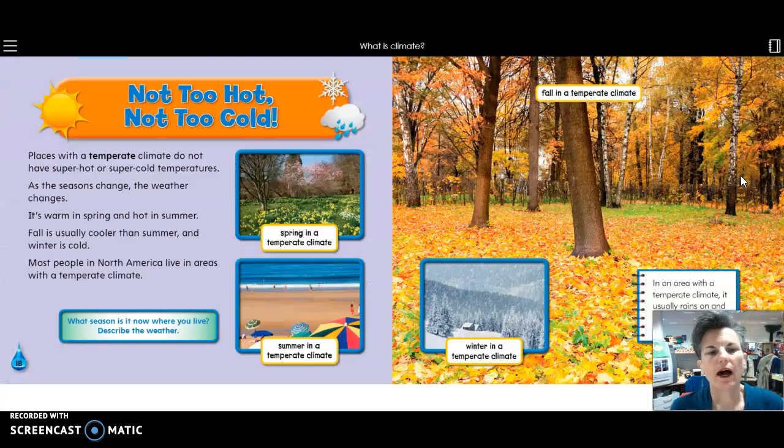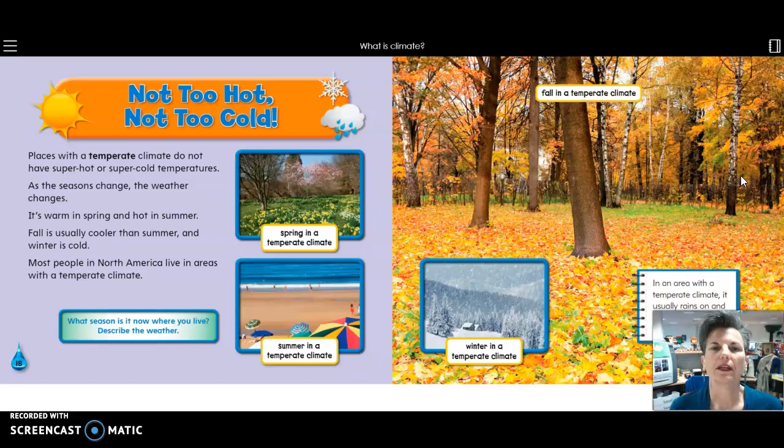Not too hot, not too cold. Places with a temperature climate. Oh, sorry, Miss Hess made a mistake. So good readers, back up and reread, right? Places with a temperate climate do not have super hot or super cold temperatures. As the seasons change, the weather changes.